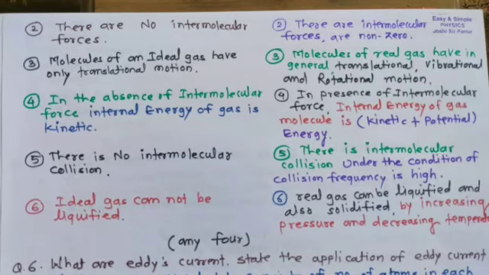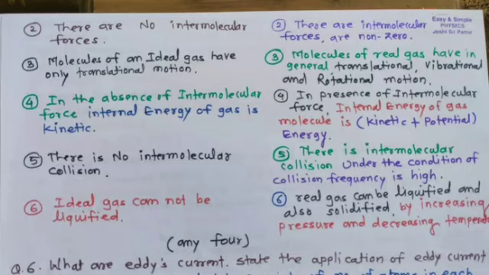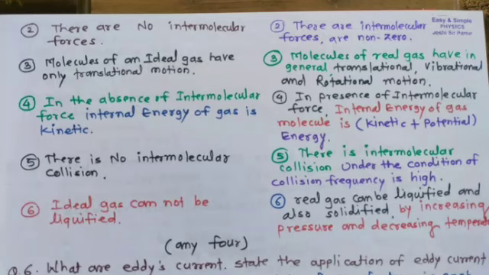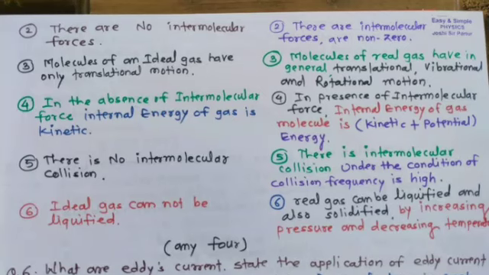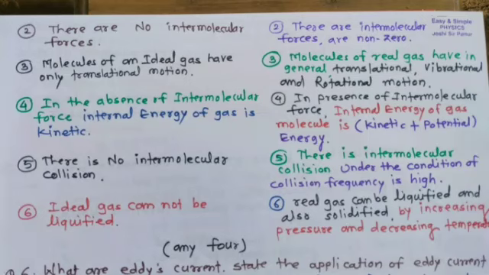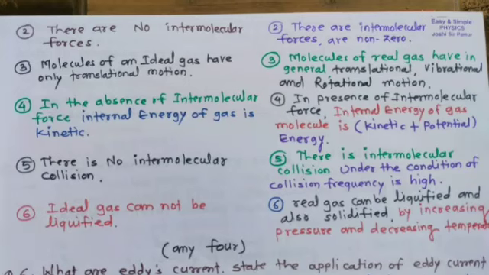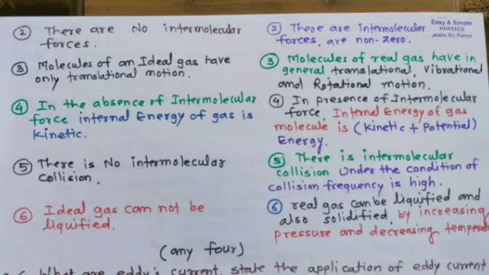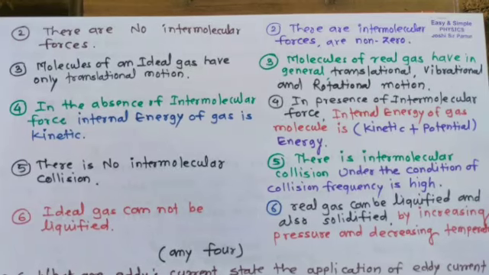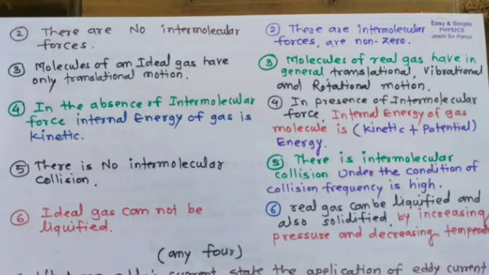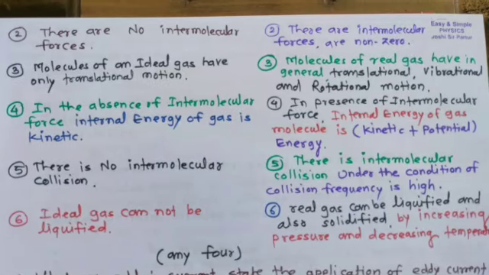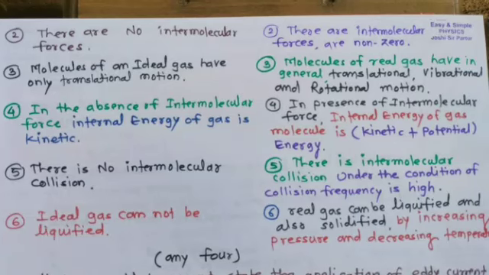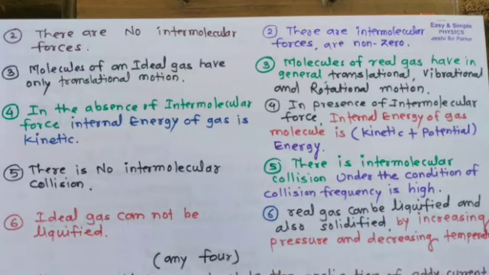Here, in ideal gas, there is no intermolecular collision, but in real gas, there is intermolecular collision under the condition of collision frequency is high. The ideal gas cannot be liquefied. But the real gas can be liquefied and also solidified by increasing pressure and decreasing temperature.